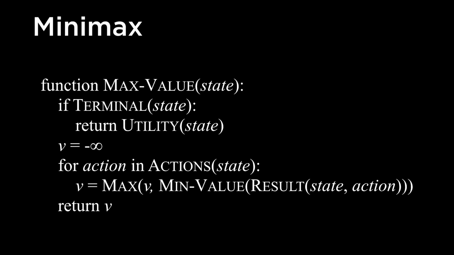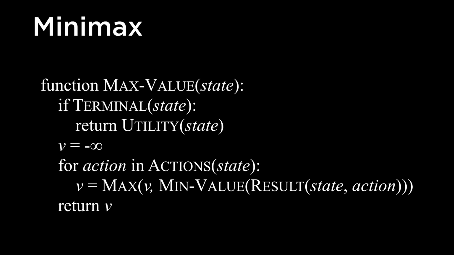Well, first it is get the result of taking the action in this state, and then get the min value of that. In other words, let's say I want to find out from that state what is the best that the min player can do, because they're going to try and minimize the score. So whatever the resulting score is of the min value of that state, compare it to my current best value, and just pick the maximum of those two, because I am trying to maximize the value.